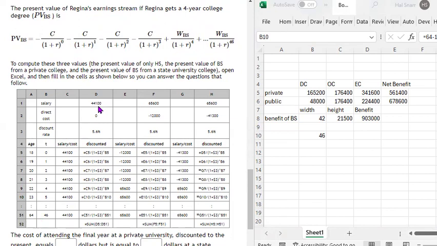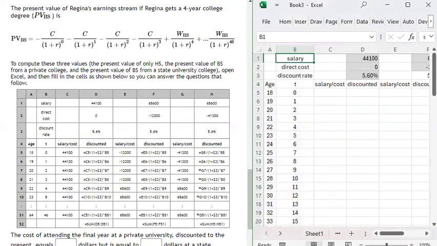Okay, and then this is the salary for high school. This is the salary for a bachelor's degree. This is the tuition of a public school education, and this is the tuition of a private school education. So we're going to calculate these, we're going to discount these dollar values. Okay, so we need to build that. I'm going to pause for a second and build mine in Excel here.